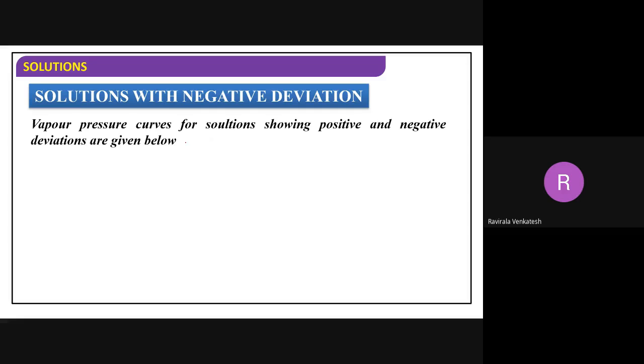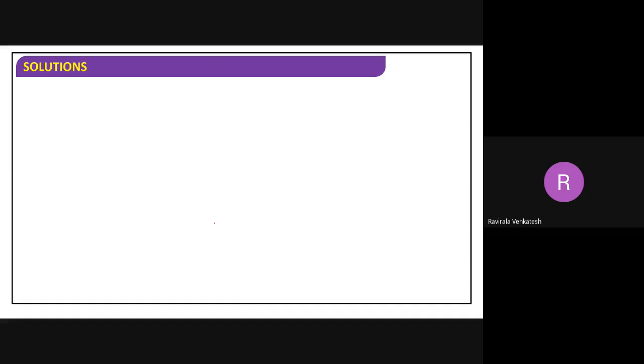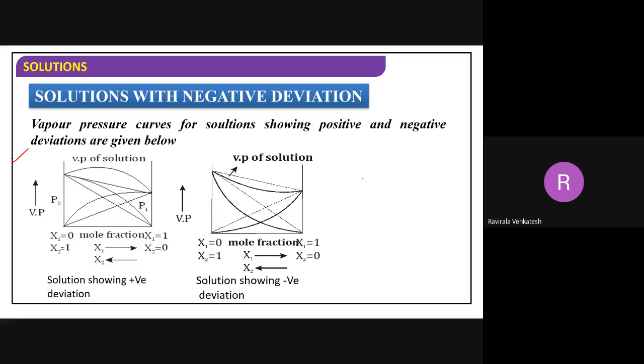Next, vapor pressure curves for solutions showing positive and negative deviations are given below like this. If you observe, it is also there in the textbook. First of all, we'll see the ideal solution. Then we go to positive and negative deviation.